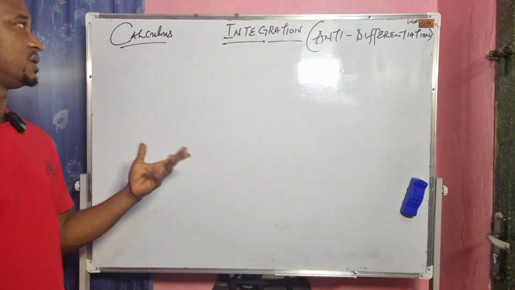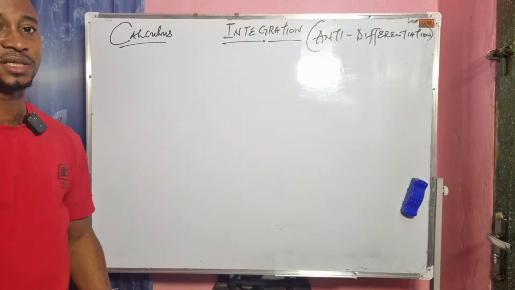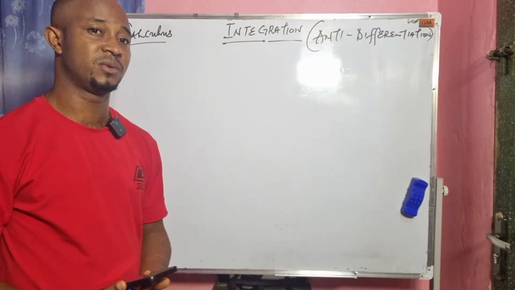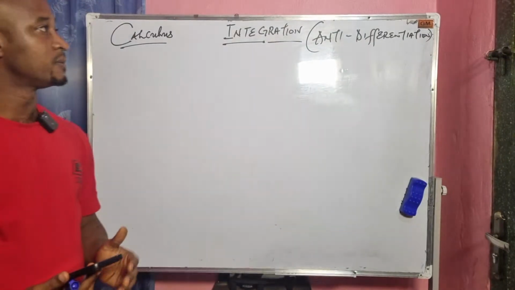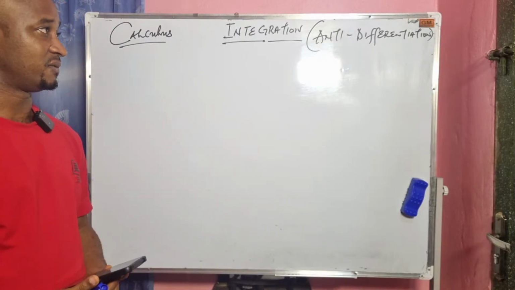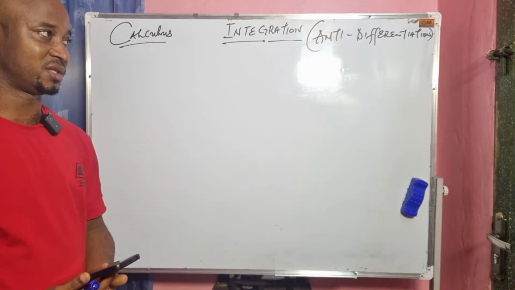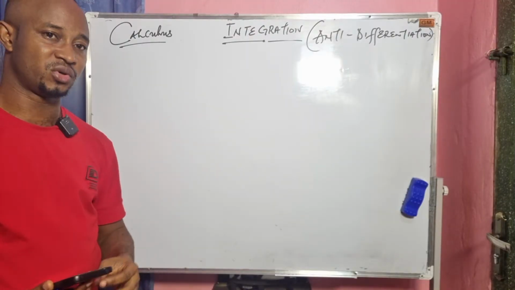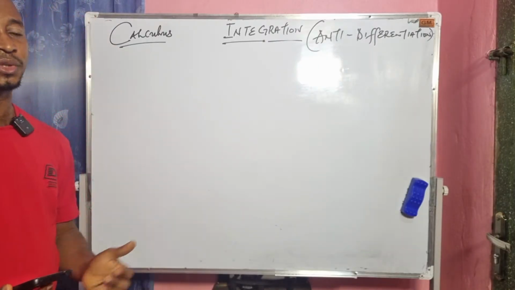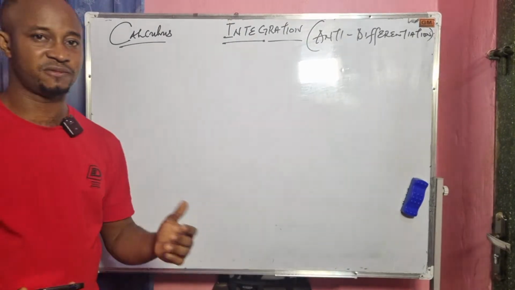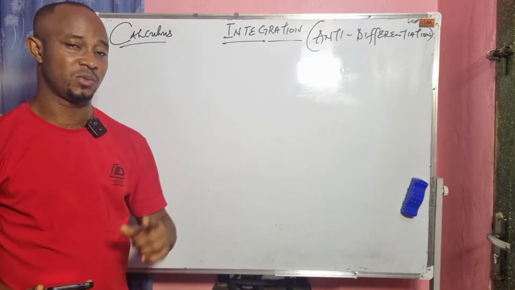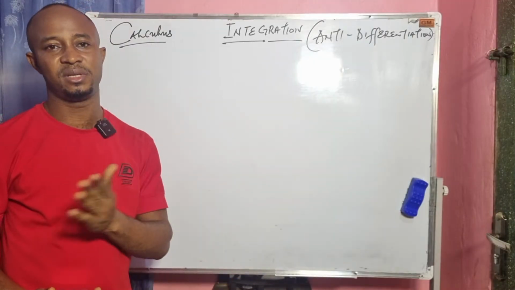Calculus is grouped into two. We have differentiation and integration. In our previous class, we have seen the various forms of differentiation. We have defined differentiation as the process of finding the derivative of a function, right? And we say we have different methods of differentiation. We have the power rule, the first principle, the product rule, the quotient rule, and the function of a function, also called the chain rule. We also talked about the implicit function. Then we classify differential values into two: the explicit and the implicit function.